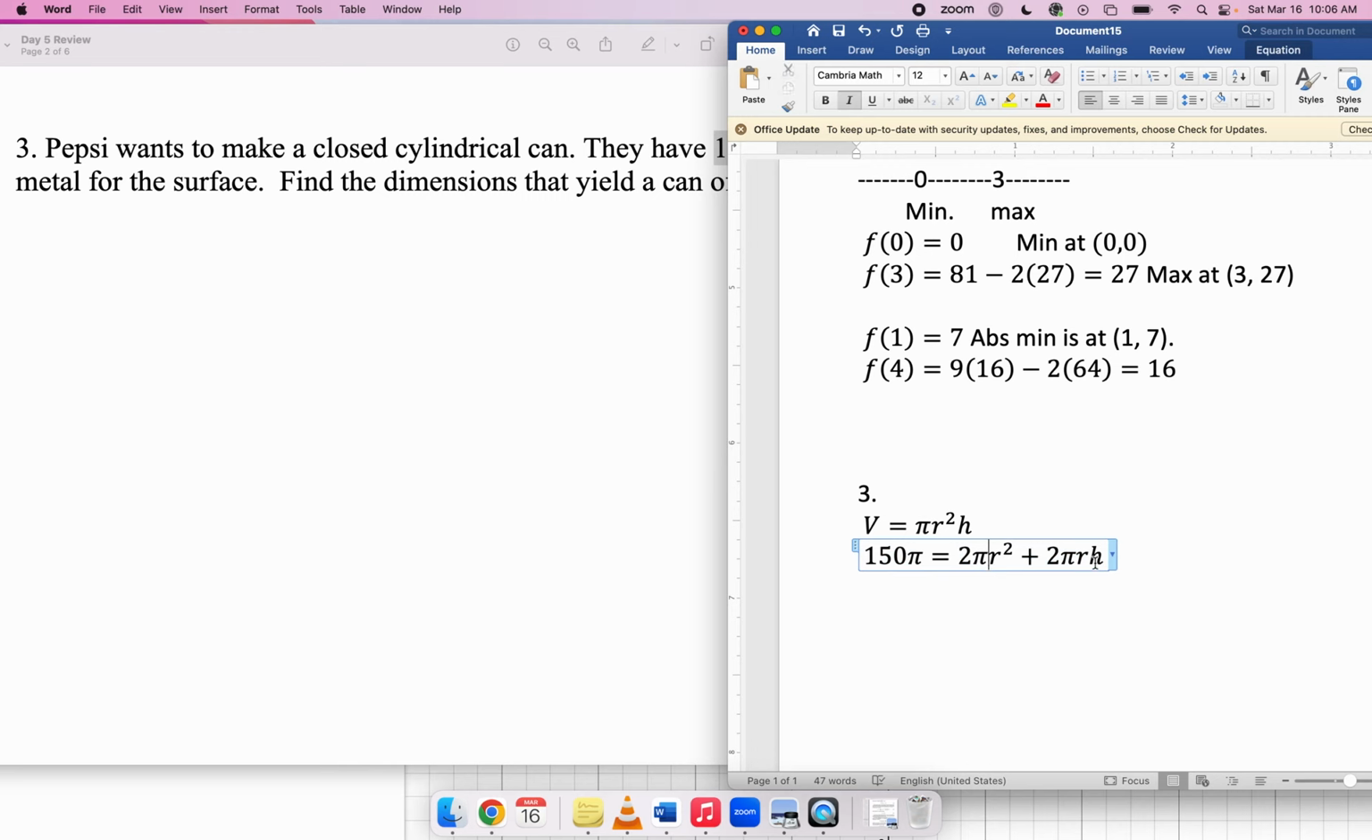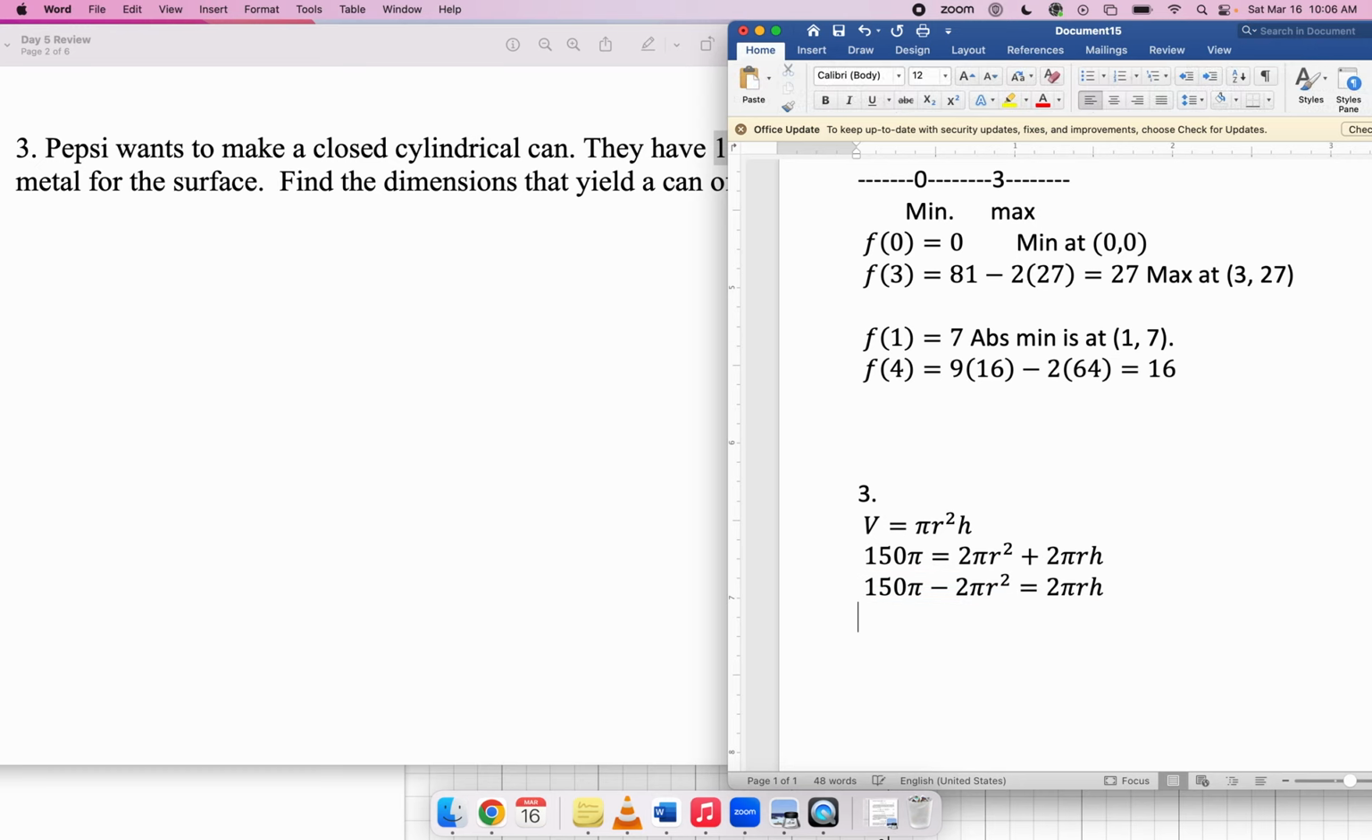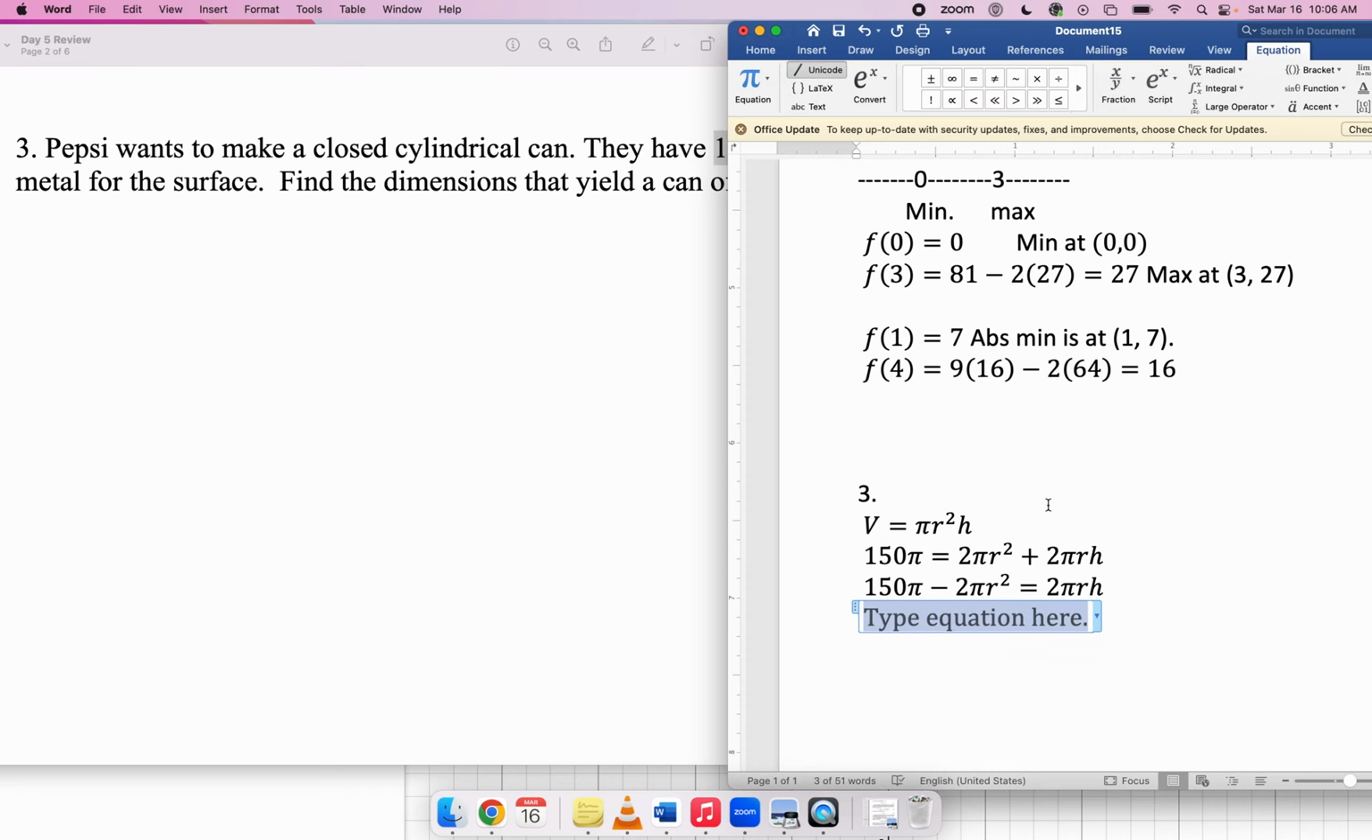It's going to be a lot easier to solve for h than for r, right? If I had to solve for r, then I'd have to take square roots and stuff. So to solve for h, I'm going to start by just isolating the term containing the h. So that's 150 pi minus 2 pi r squared equals 2 pi r h. Before I do anything else, you might notice everything's divisible by 2 pi. So let's just divide everything by 2 pi.